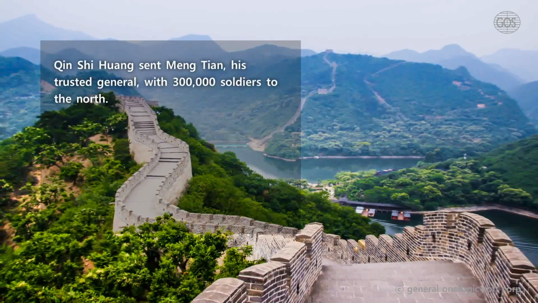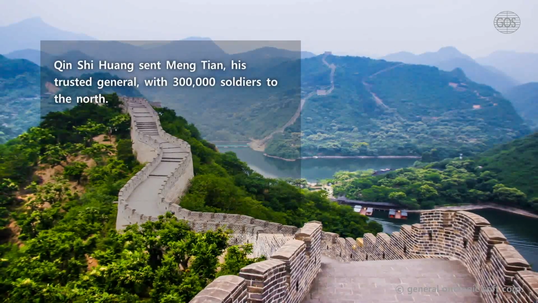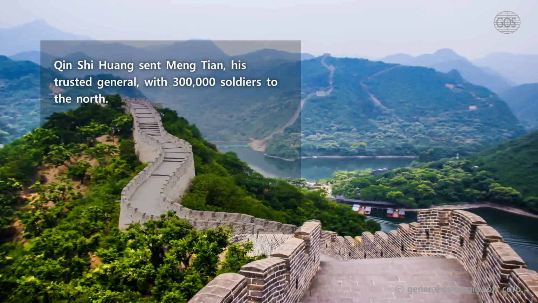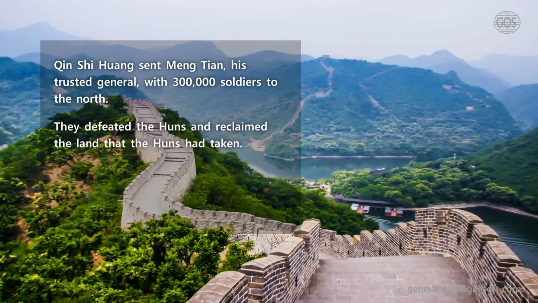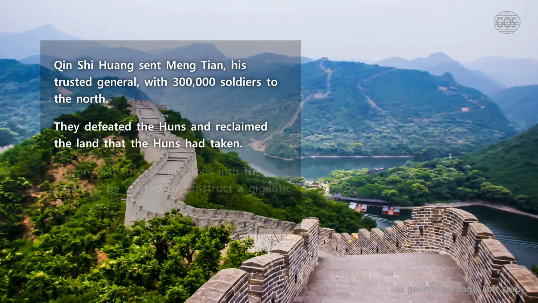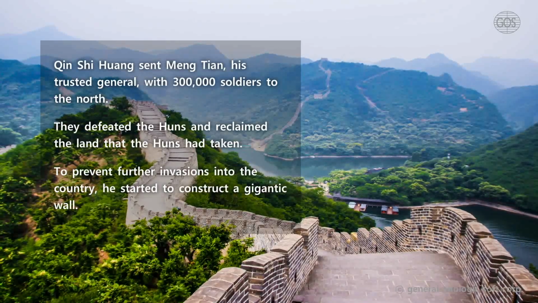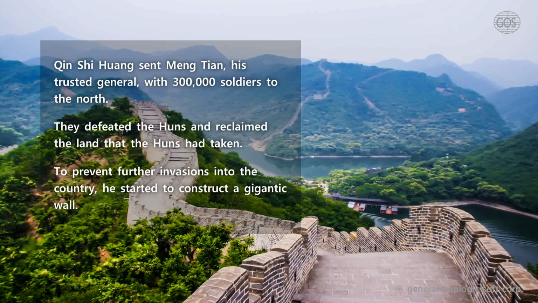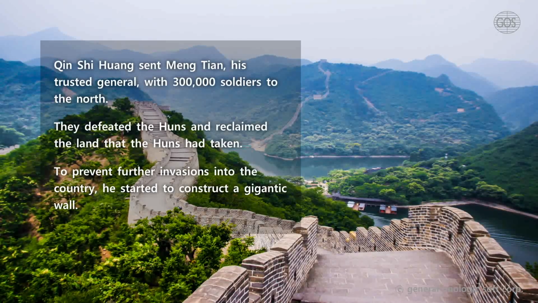Qin Shi Huang sent Meng Tian, his trusted general, with 300,000 soldiers to the north. They defeated the Huns and reclaimed the land that the Huns had taken. To prevent further invasions into the country, he started to construct a gigantic wall.